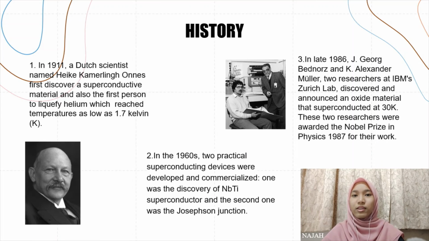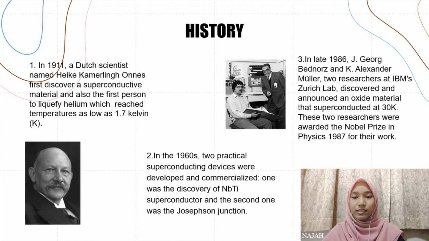Moving on to the history of superconductors. In 1911, a Dutch scientist named Heike Kamerlingh Onnes first discovered a superconductive material and was also the first person to liquefy helium, which reached temperatures as low as 1.7 Kelvin. In the 1960s, two practical superconducting devices were developed and commercialized. One was the discovery of NbTi superconductor, and the second one was the Josephson junction.